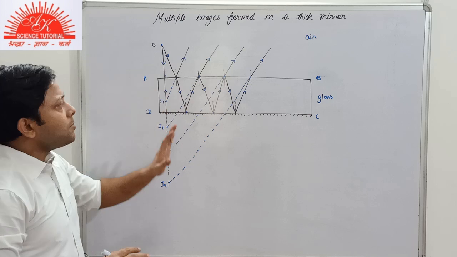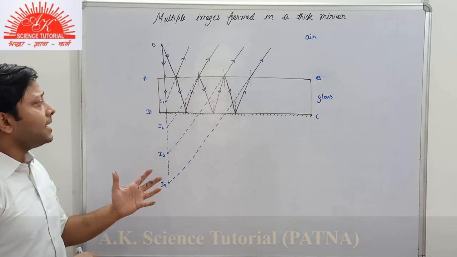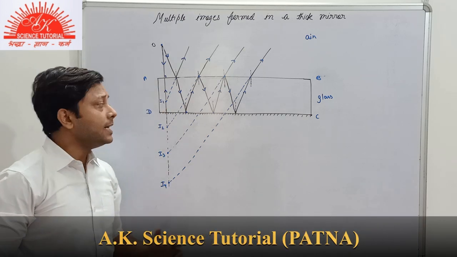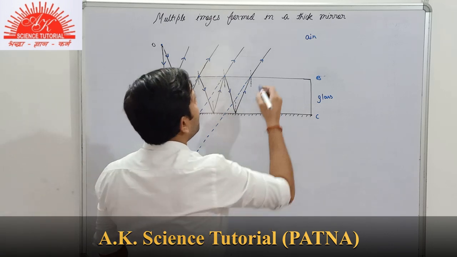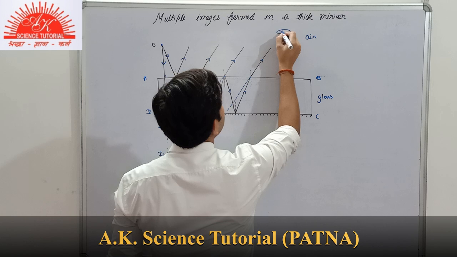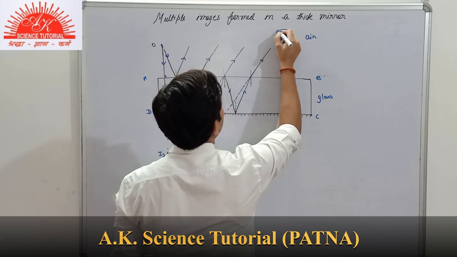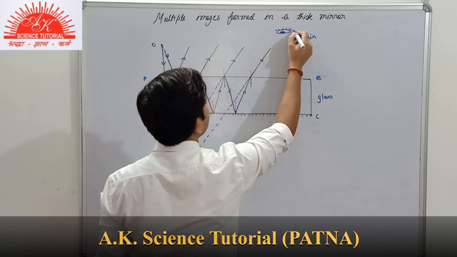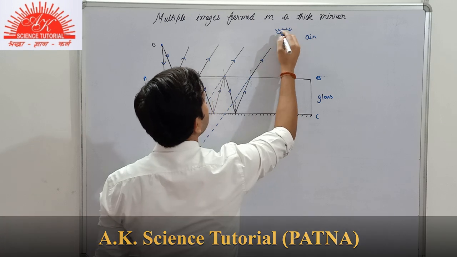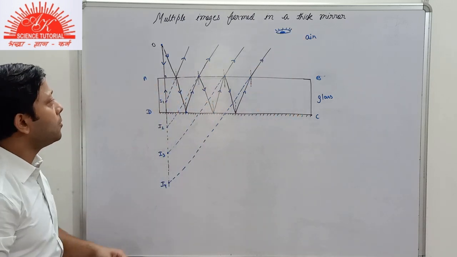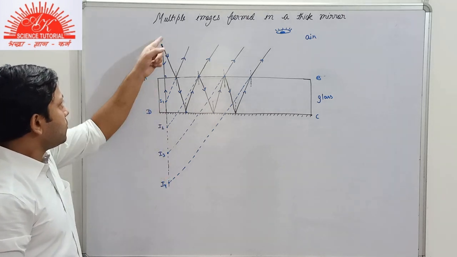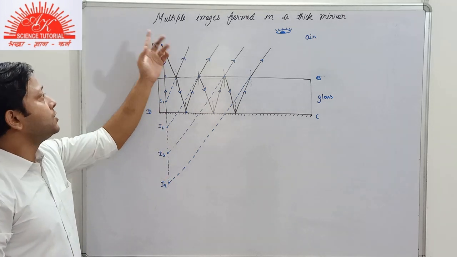Now this was about the diagram. The second type of question that you might be asked is about which image will be the brightest one. Suppose we are observing, this is an eye, and we are observing the number of images formed of the object, the object O.